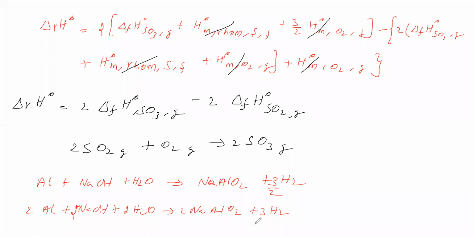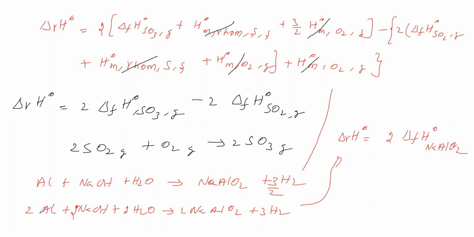Okay, now for this reaction we will write delta rH naught in terms of standard enthalpy of formation. Products we will write. Product is 2 times delta fH naught of NaAlO2. Then hydrogen is an element, therefore it is in standard state, for this it is 0, so leave it.